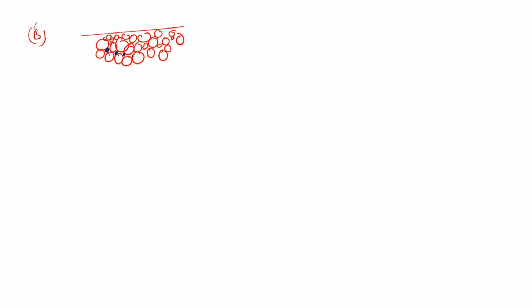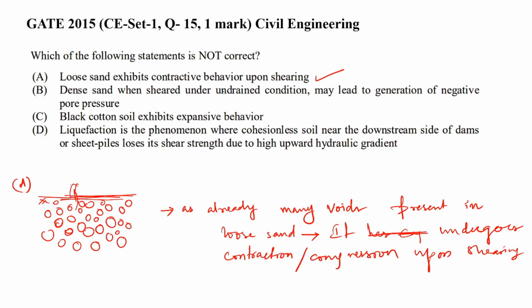Now, negative pore water pressure means we are already talking about saturated sand. So wherever voids are possible, they are full of water now. This is water.